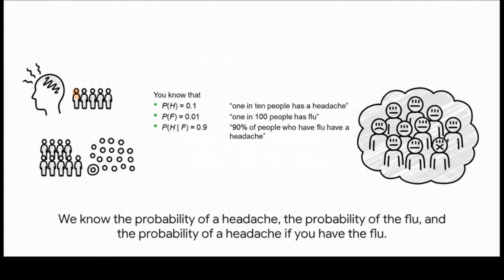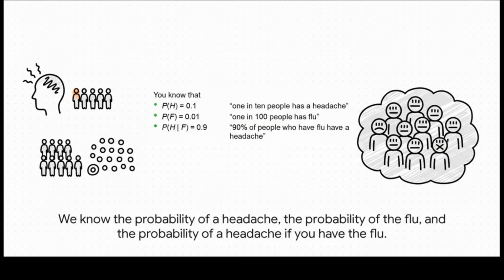To answer this properly, we need three key pieces of info. First, P of H, the prior probability of just having a headache on any random day. Let's say that's 10%, or 0.1. Second, P of F, the prior probability of having the flu. The flu is pretty rare, so let's say that's 1%, or 0.01. And third, and this is a big one, P of H given F, the probability of having a headache if you know you have the flu. We'll say that's high, like 90% or 0.9. This term is called the likelihood.